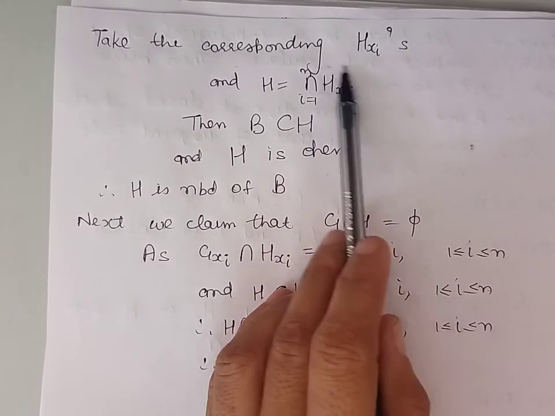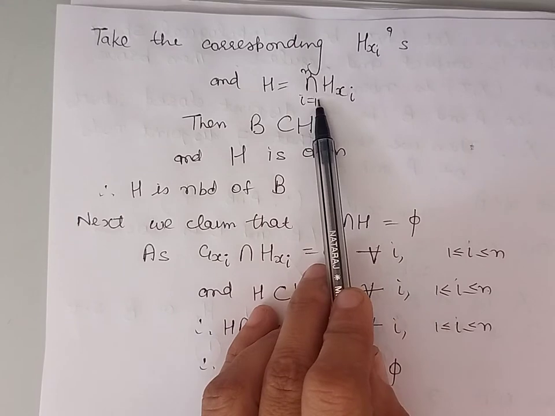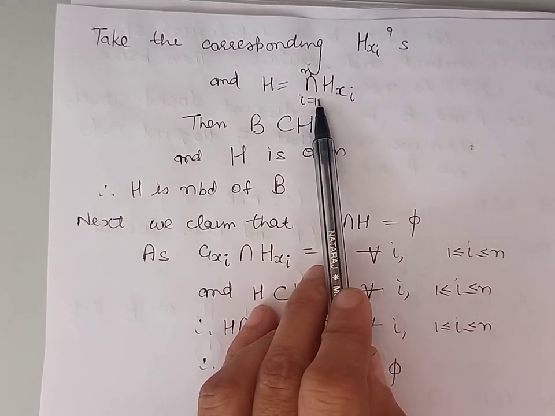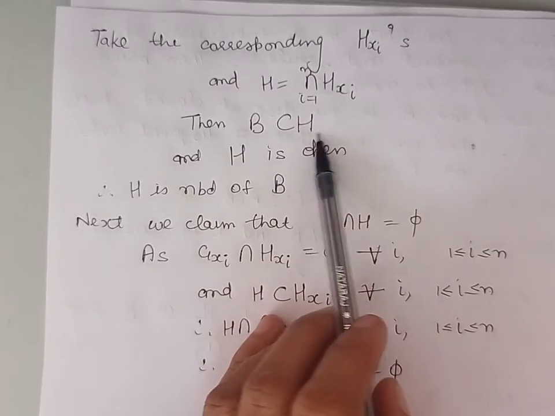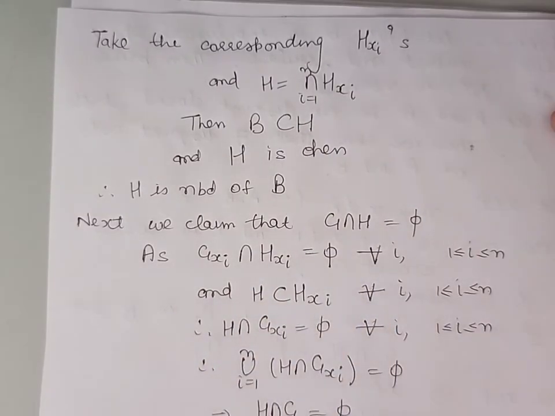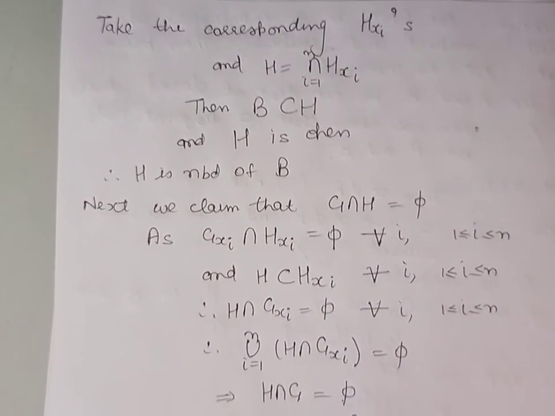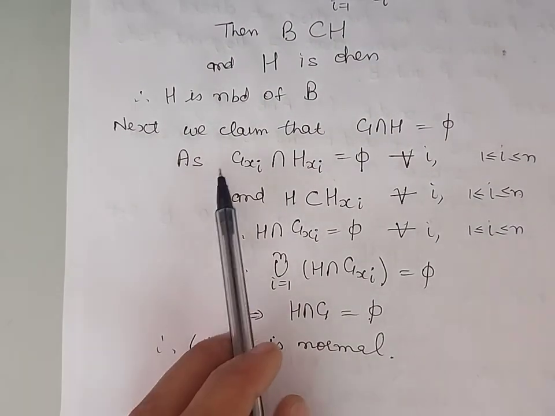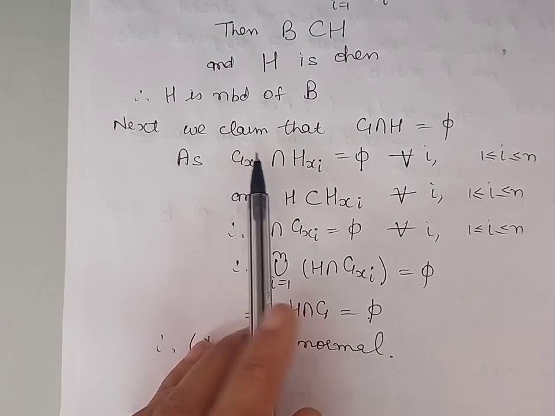Then H, being the intersection of a finite number of open sets, is open and also B is contained in H. So we can say that H is a neighborhood of B. So we have obtained neighborhoods of A and B.